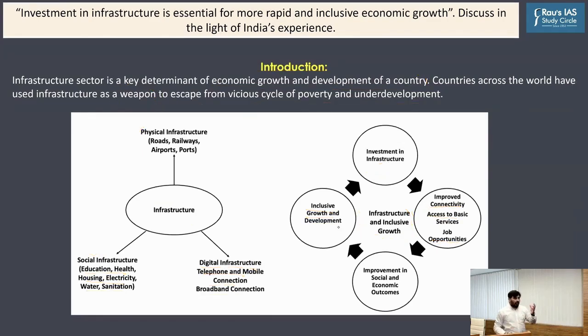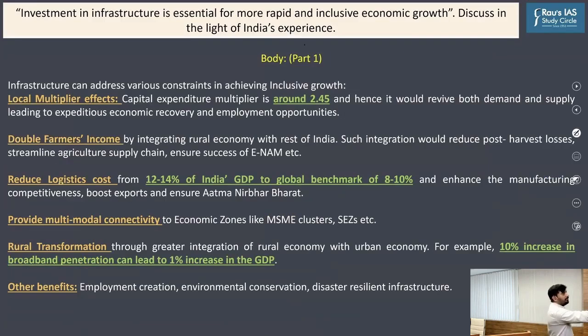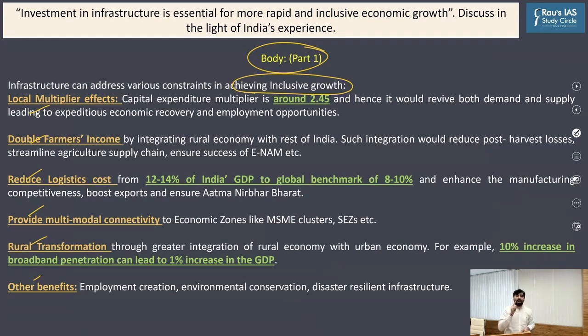Next, in the body of the answer, as I said, in the first part of the body, you must highlight how the infrastructure sector will help us promote high GDP growth rate and inclusive growth. So you have at least around 4 to 5 points. But writing the points alone is not sufficient because your points will be very generic in nature. What you have to do is substantiate these points through answer enrichment, value addition. Remember the value addition points which I told you: budget, case studies, committee reports, diagrams. Those things you have to incorporate here.